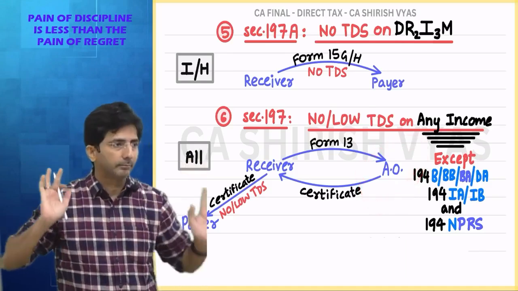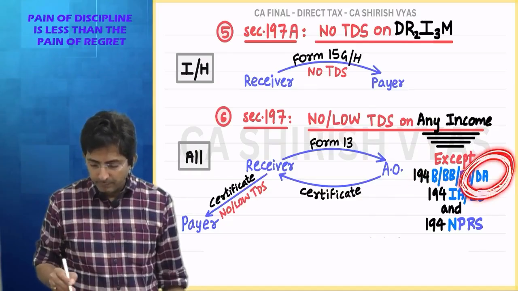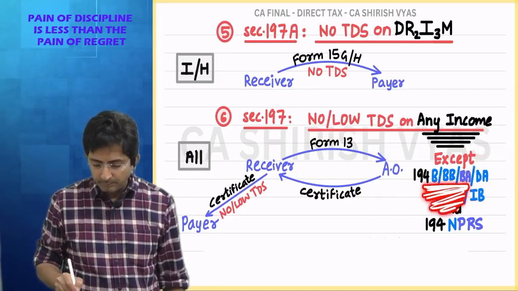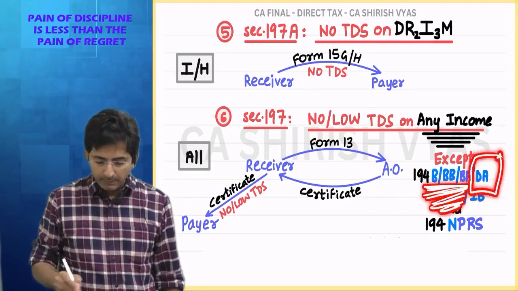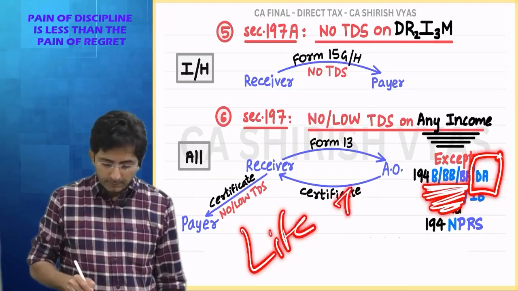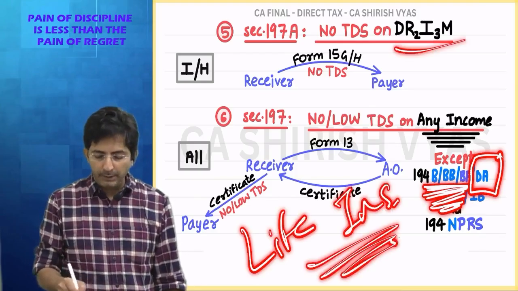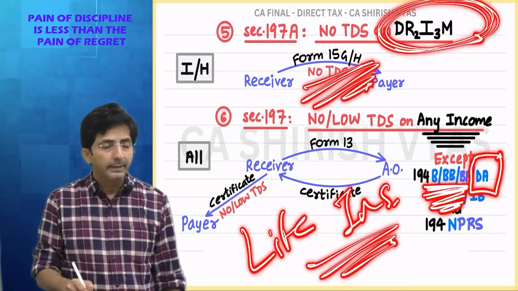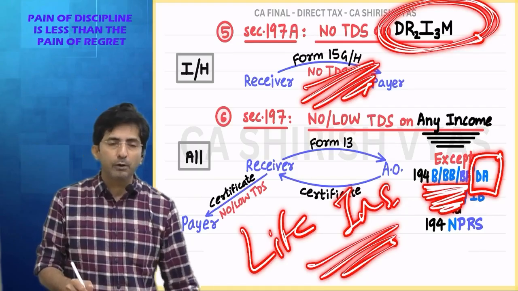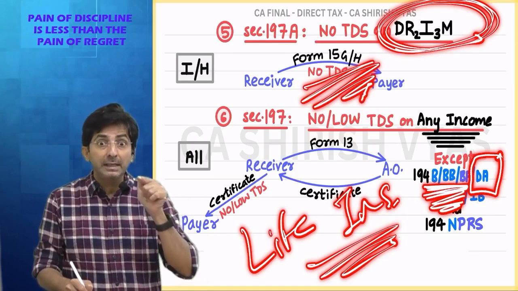TDS will come. Then 194DA. See, all the B's are winnings, no? Then what is the next section? 194DA. This is life insurance policy received on maturity. See, for life insurance you already have the facility of 15G. In dream income, what was there? Interest income, insurance coming, insurance claim was there.